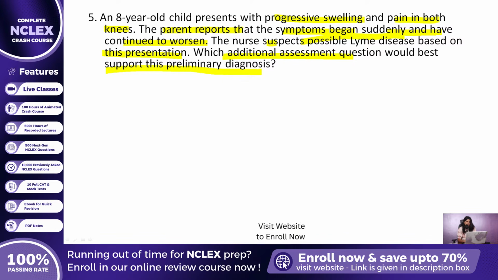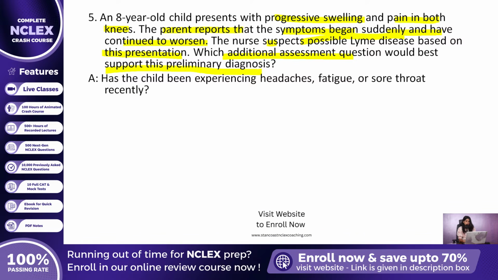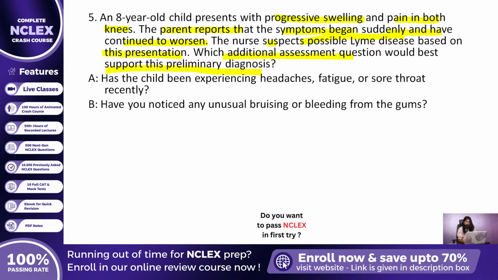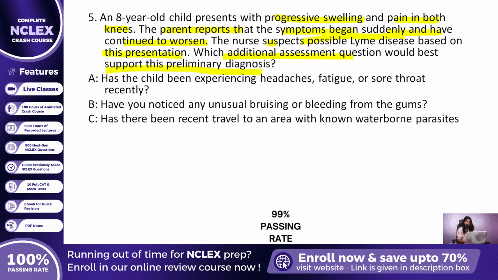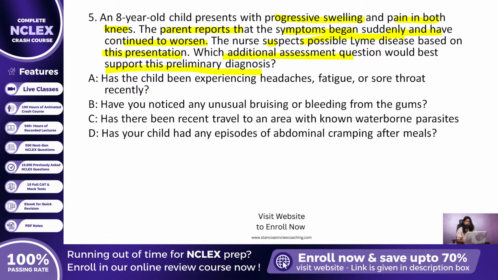Option A, has the child been experiencing headaches, fatigue, or sore throat recently? Option B, have you noticed any unusual bruising or bleeding from the gums? Option C, has there been recent travel to an area with known waterborne parasites? Option D, has your child had any episodes of abdominal cramping after meals? The most useful and targeted assessment to support a potential diagnosis of Lyme disease is option A. Has the child been experiencing headaches, fatigue, or sore throat recently?